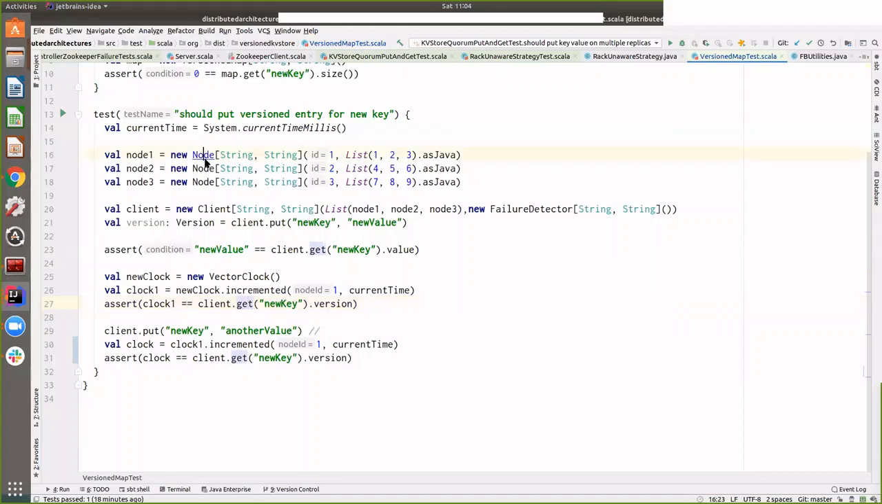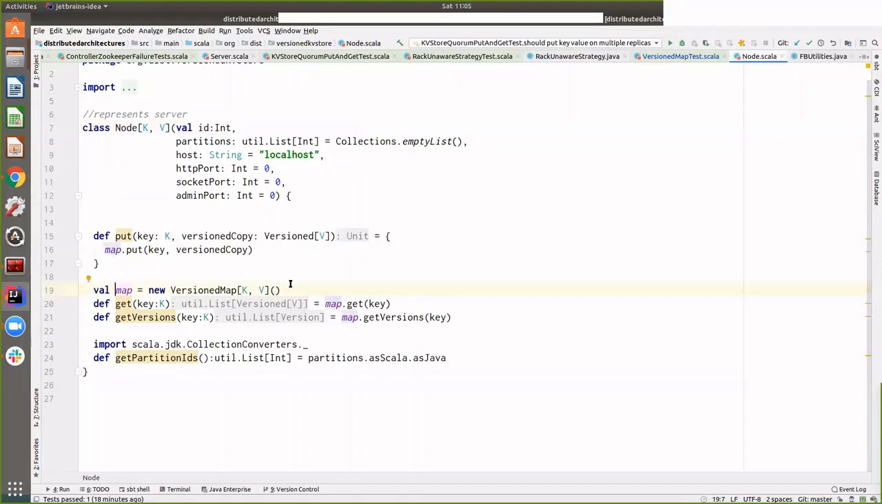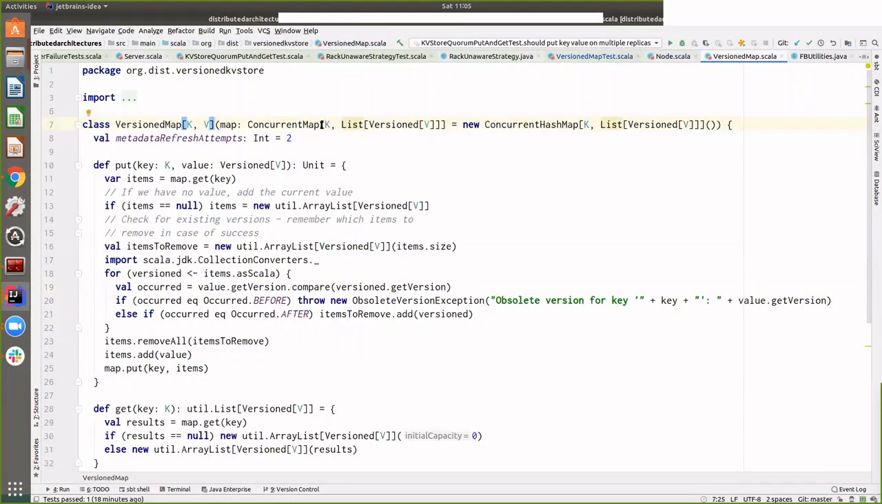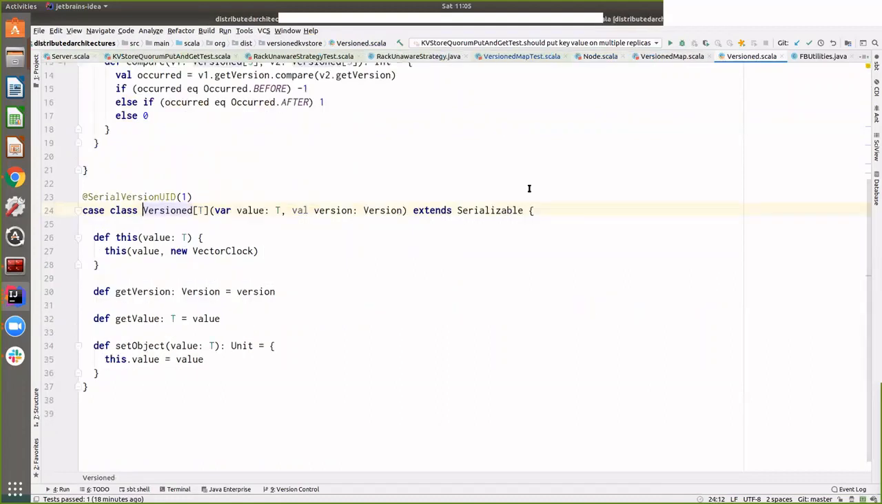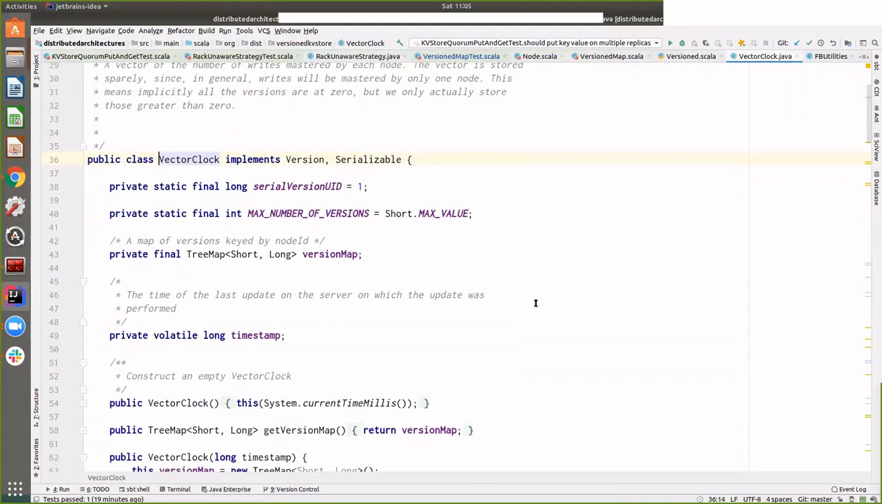So if you see, this is the version map kind of a thing you will have, for every key and value. So every value, as you see here, is versioned by a vector clock. So it's not just the value; you always keep a value and a version of it. And the version is essentially a vector clock.